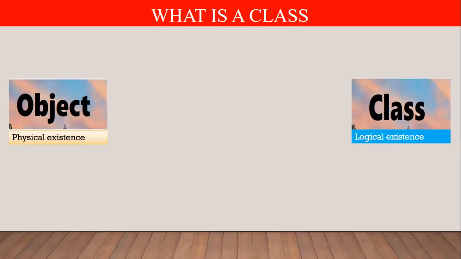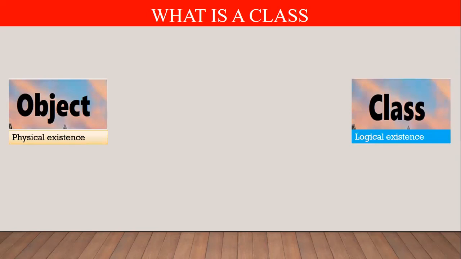So a class is a logical template, a logical model, a logical structure for creating an object. In the same way, a map is a logical structure for creating a house. Which type of object do we require to create?